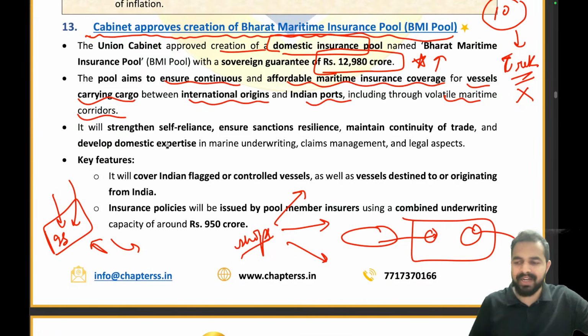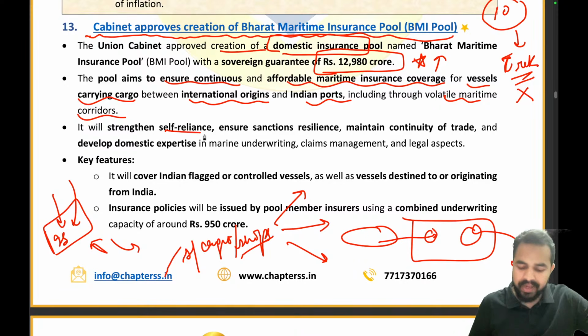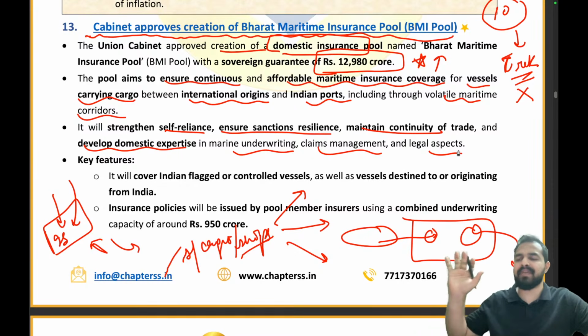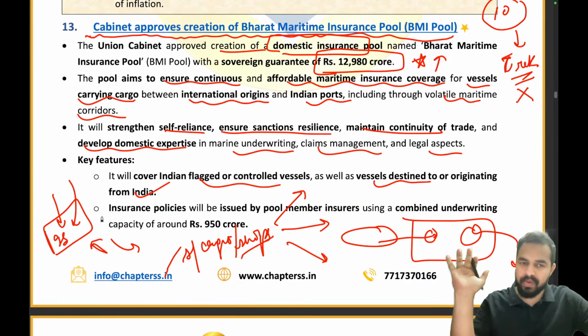And let me tell you that as a part of the insurance, everything will be covered. The ship will be covered, the cargo will be covered, the people on the ship will be covered, right? It will strengthen self-reliance, ensure sanctions resilience, maintain continuity of trade, and develop domestic expertise in marine underwriting, claims management, and the legal aspects. In all these areas, we will have a very smooth process. It will cover Indian-flagged or controlled vessels as well as vessels destined to or originating from India.